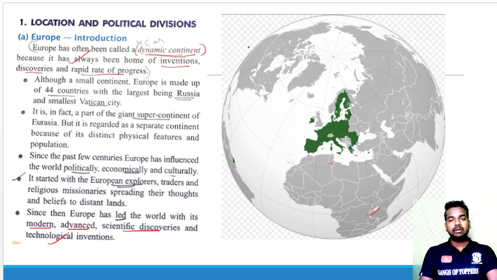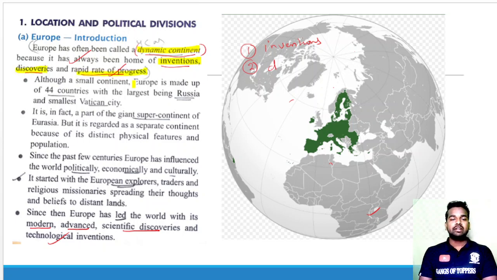So here we have three points. First one is about the inventions and second one is about the discoveries. Discoveries, inventions and a rapid rate of progress mean that they have a good lifestyle, and that's why Europe has been called a dynamic continent. Once again, Europe has often been called a dynamic continent because it has been a home of inventions, discoveries and a rapid rate of progress.